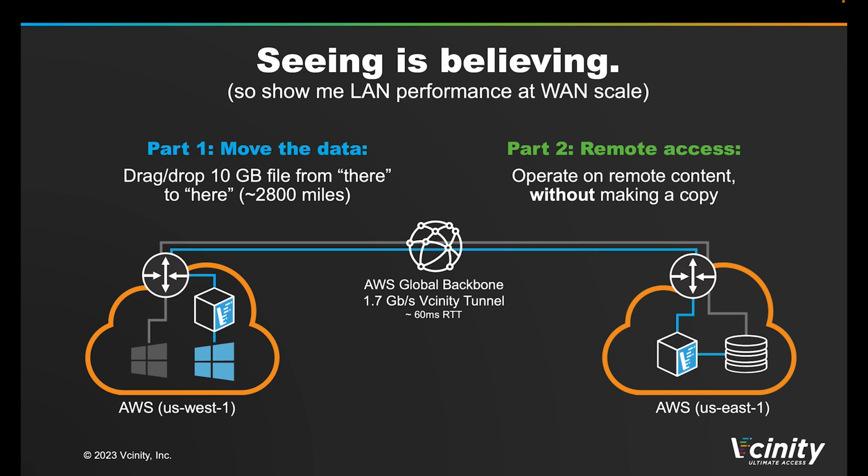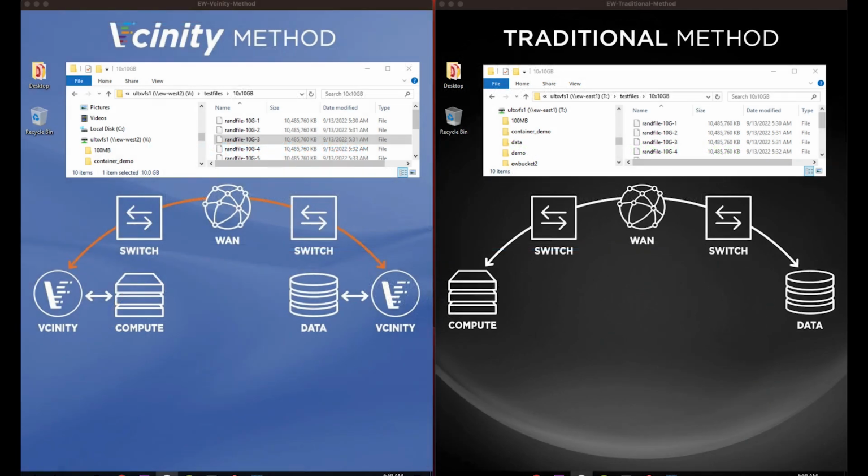Copying a file from east to west using a native Windows drag and drop operation, something we're all familiar with. The second part of the demo illustrates a workflow where the data remains at the source location, US East in this case, while it is consumed at the compute location, US West. All right, so here we have our two clients. Vcinity method on the left, traditional method on the right.